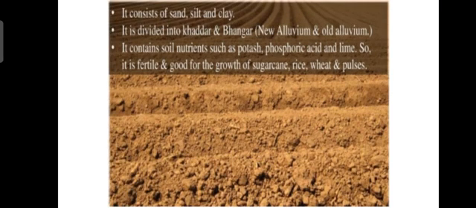It consists of sand, silt and clay. It is divided into 2 different types of alluvial soil, that is Khadar and Bhangar. Khadar is the new alluvial soil, that is the new alluvium, and Bhangar is the old alluvial soil, that is old alluvium. It contains soil nutrients such as potash, phosphoric acid and lime, so it is fertile and good for the growth of sugarcane, rice, wheat and pulses.